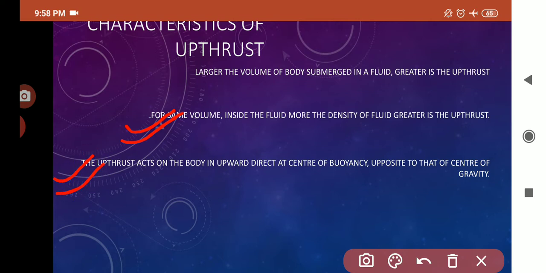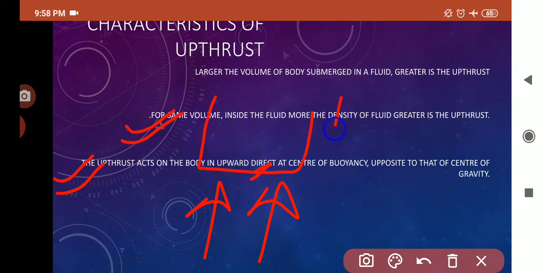And the last point is that the upthrust acts on the body in the upward direction. Sorry, it's not direct, it's direction. I have already told you it always acts in the upward direction. For example, if this is a body, we know the body exerts a downward force because every body has its own weight. So if we place a body in a liquid, it will exert a downward force.